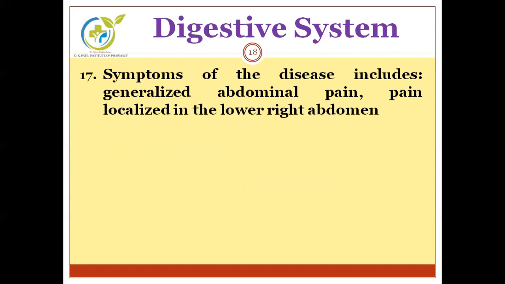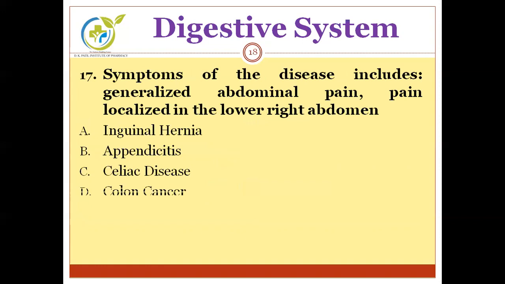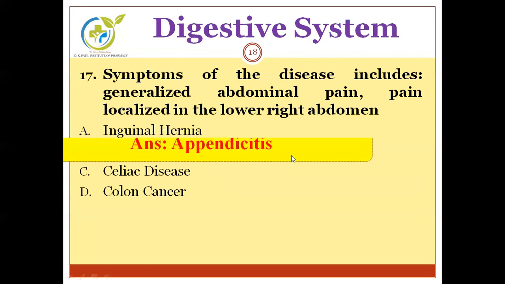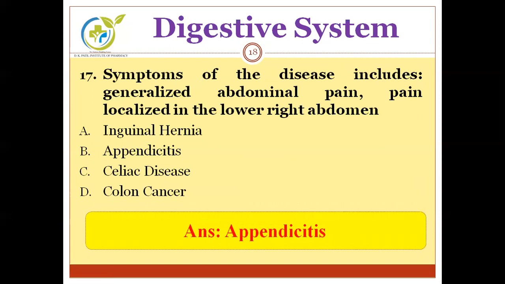Next question. The symptoms of the disease include generalized abdominal pain and pain localized in the lower right abdomen. Options are inguinal hernia, appendicitis, celiac disease, colon cancer. We have to find out the disease in which there is generalized abdominal pain that becomes localized in the lower right abdomen, and that disease is appendicitis, where there is inflammation or swelling of the appendix. The disease is called appendicitis.